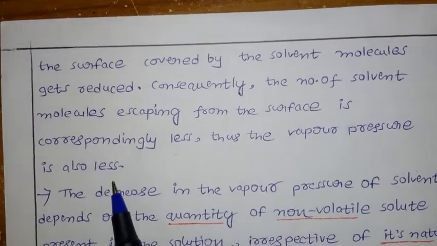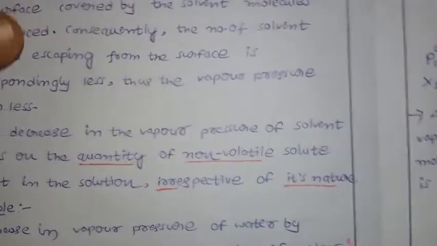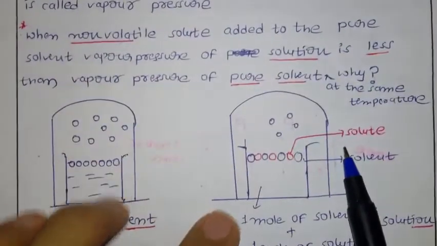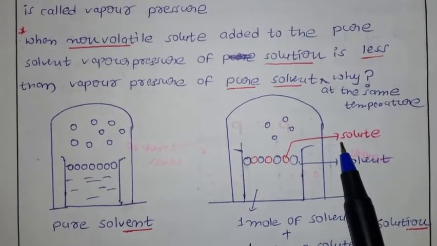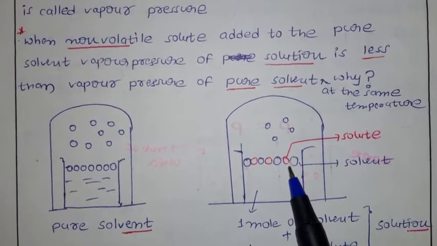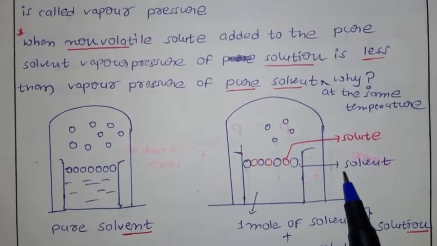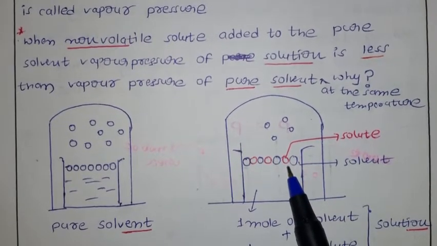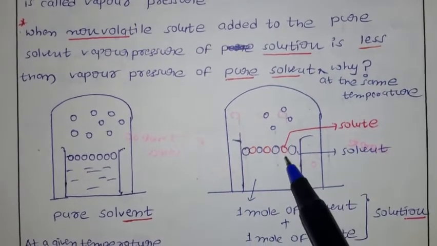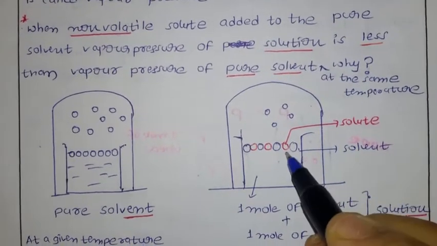Non-volatile means it is not going to vaporize. The solvent has the capacity to vaporize, but when you add a non-volatile solute, for example, below this we have the solvent molecule.